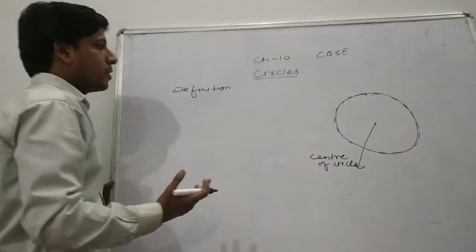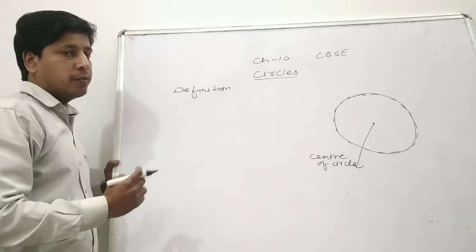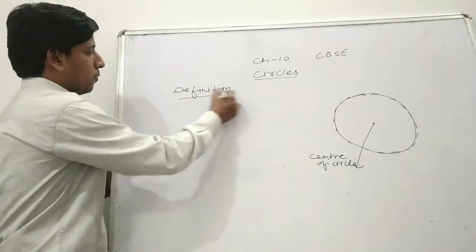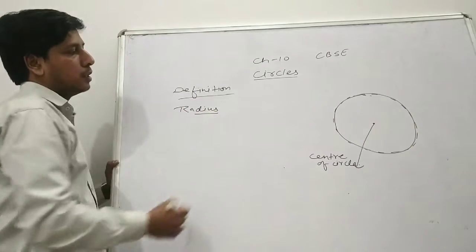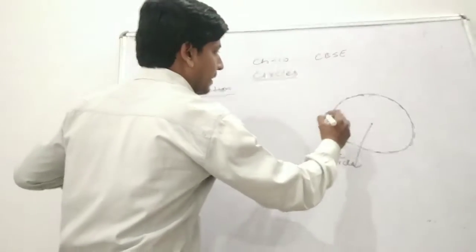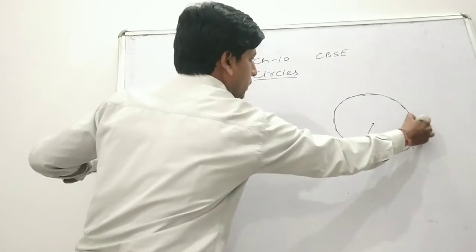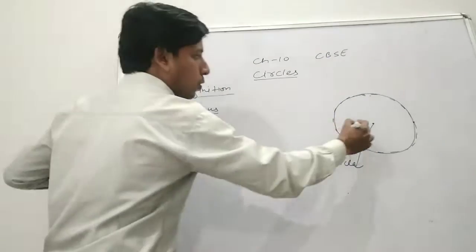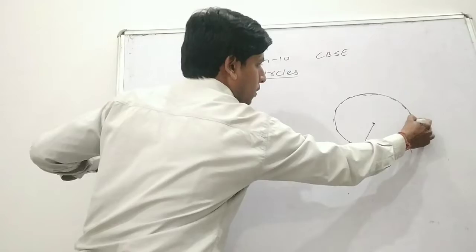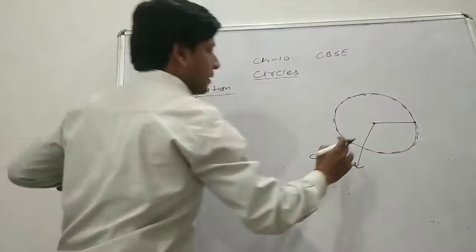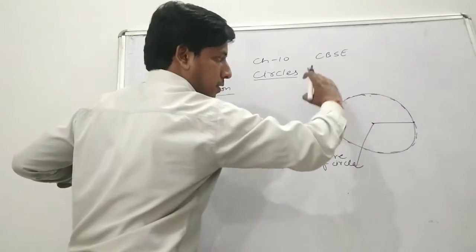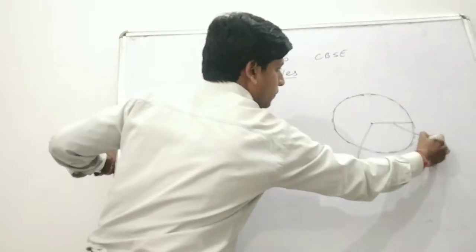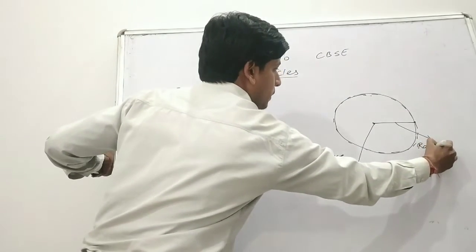Okay. Then the next term is what is the radius of the circle. If we talk about what is the radius of circle, so we can say that a line segment that joins center to any point on the circle, or we can say a line segment that joins center to any point on the circumference, that is known as radius.